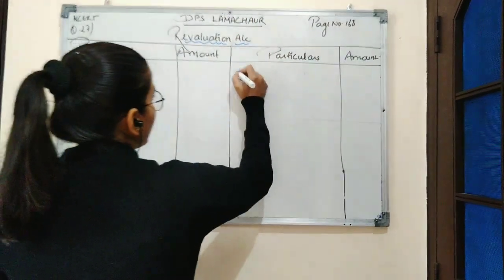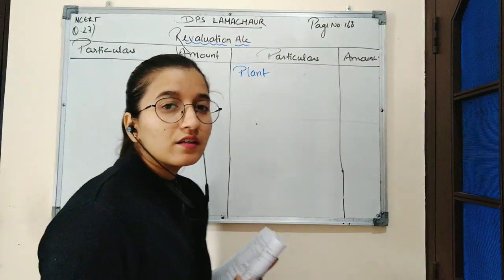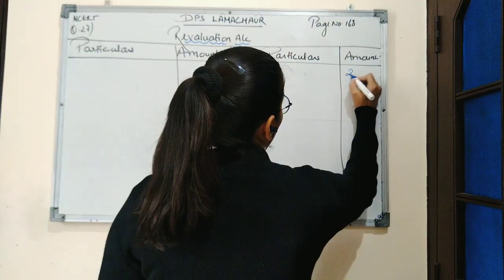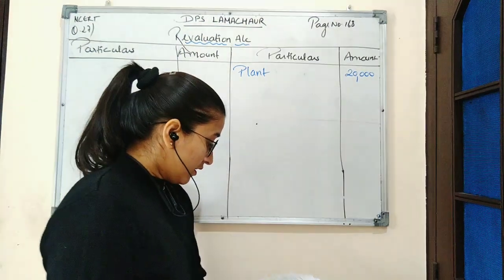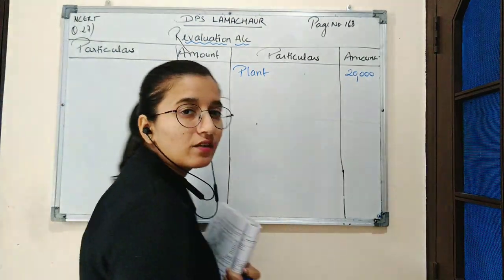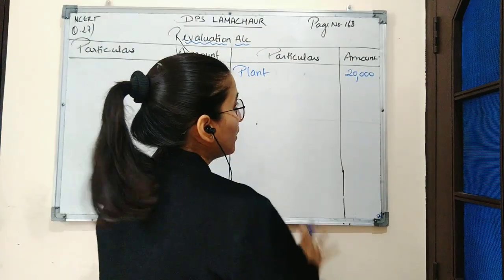So here we will write plant. The amount of plant is increased by 20,000. So here the amount will be 20,000. This is the increase in asset. Increase in asset is a gain for the business. That is why we are recording it on the credit side.